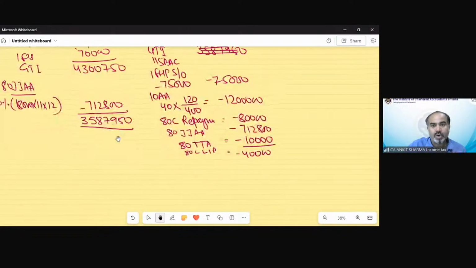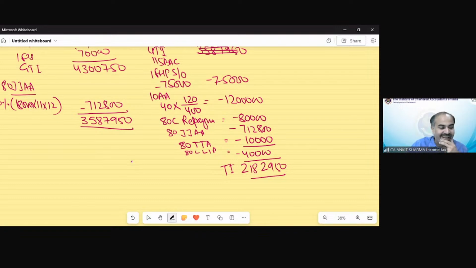So after all this information, the TI would be 2182950. And now we need to see whether the ATI exceeds 20 lakh rupees.